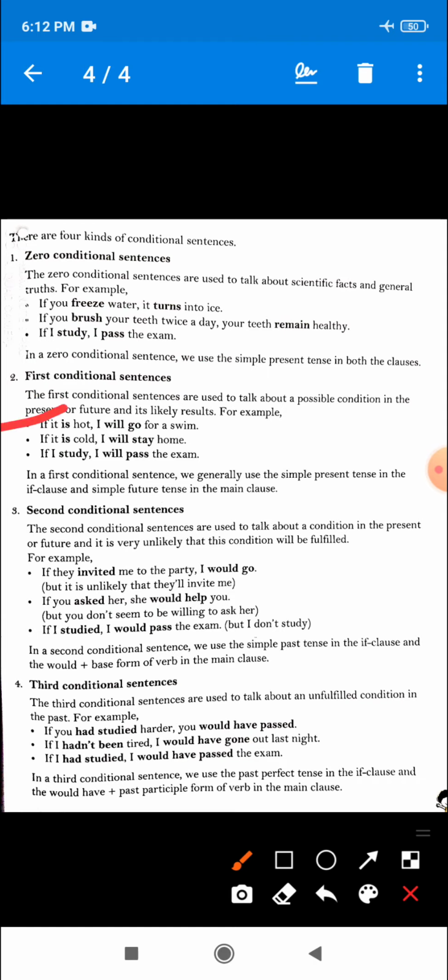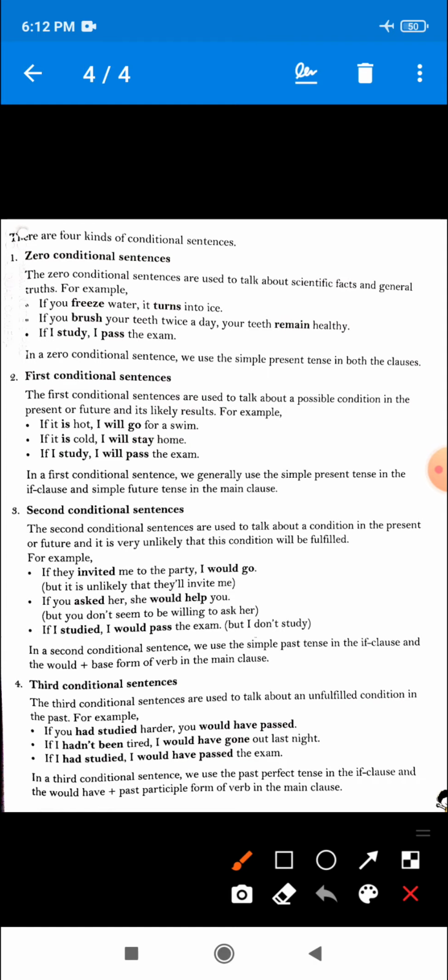If it is hot, I will go for a swim. Okay, so you can see that this is the condition and this one is the result. So if it is hot, it may be possible, this is not certain.